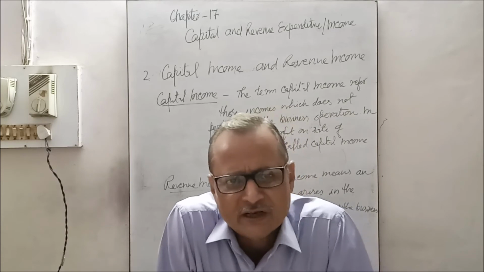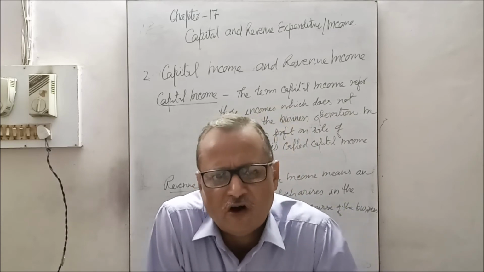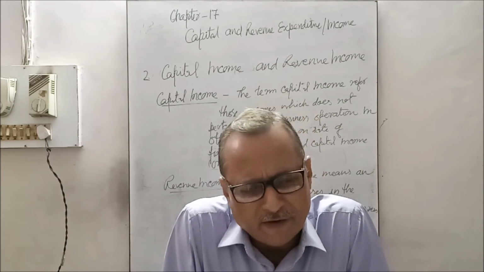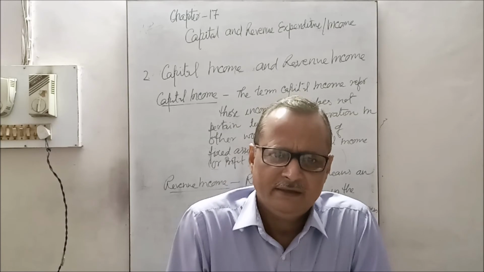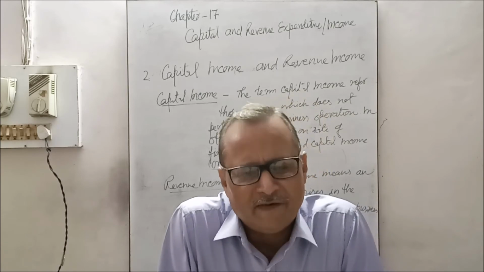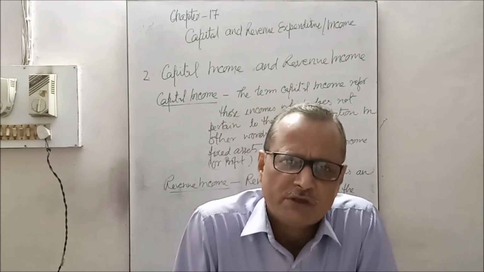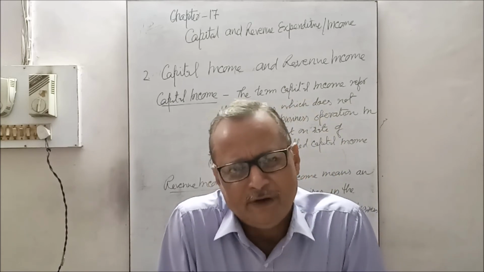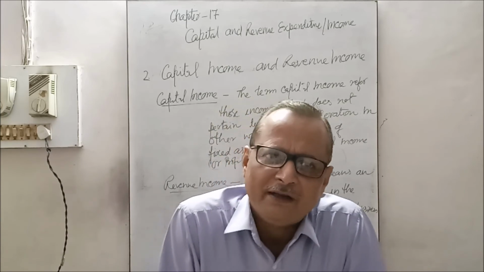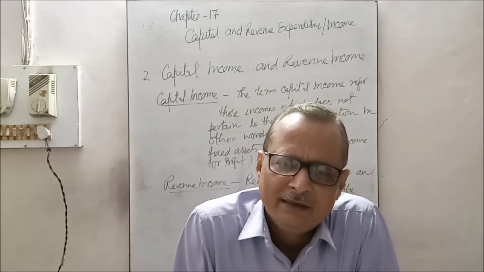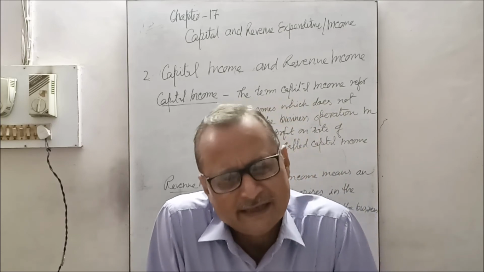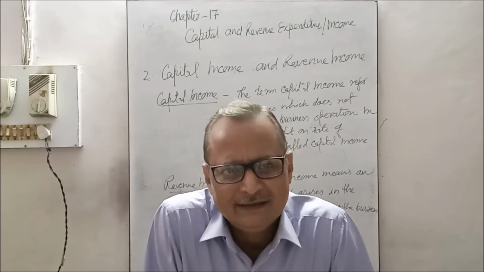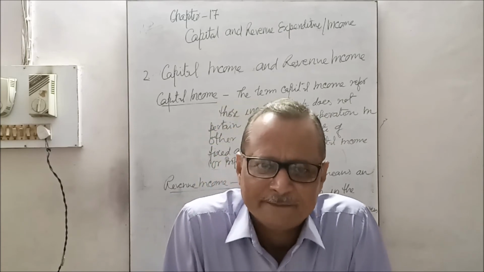But if the same salary and wages are paid for construction of a building or manufacturing of such an asset, such as manufacturing of furniture for the business use, that is called capital expenditure. Salary and wages being paid, but one is paid in the regular course and another is paid as salary and wages for making an asset, that is called capital expenditure.